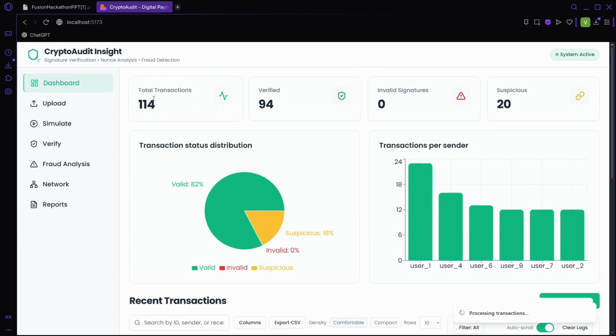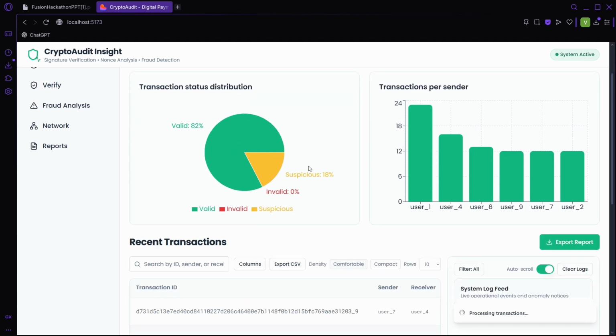Here is the analysis of our uploaded data. The total number of transactions is 114. The verified is 94. Invalid signatures are 0. If the signature is invalid, the transaction will fail, so that's why we have only created valid signatures. And here are the suspicious transactions our model detected.